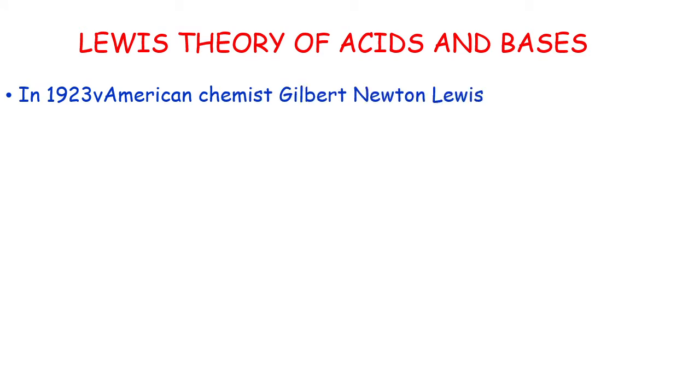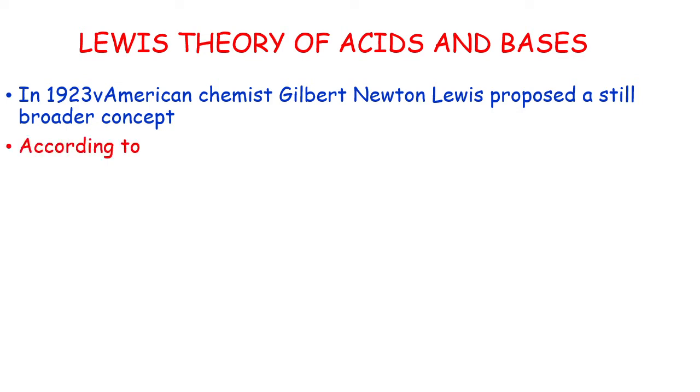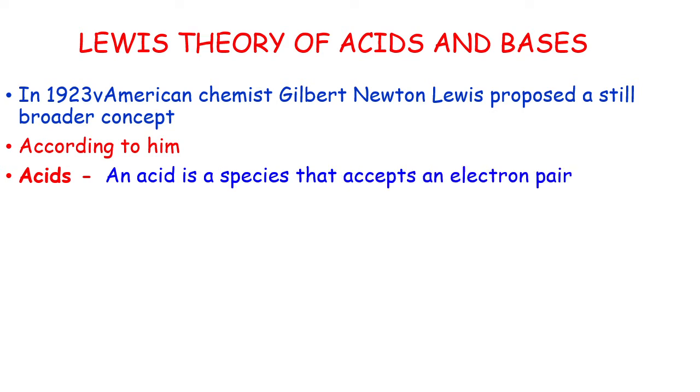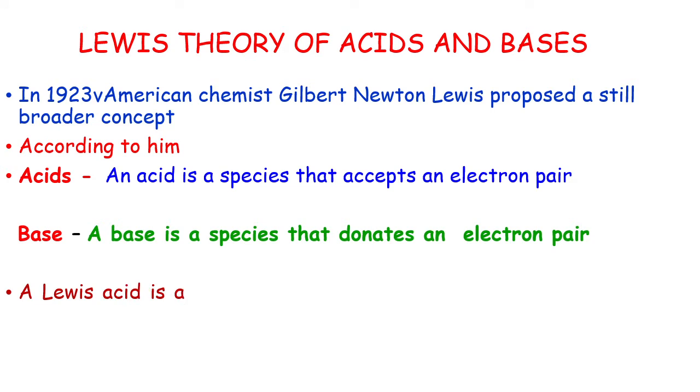In 1923, American chemist Gilbert Newton Lewis proposed a still broader concept. According to him, an acid is a species that accepts an electron pair.